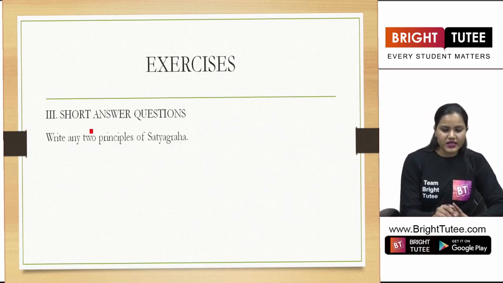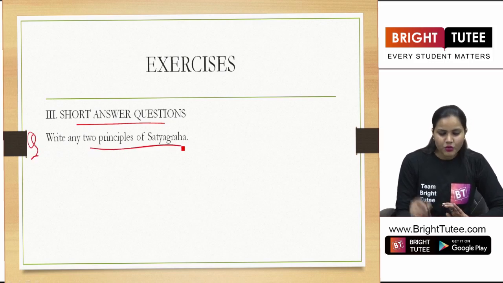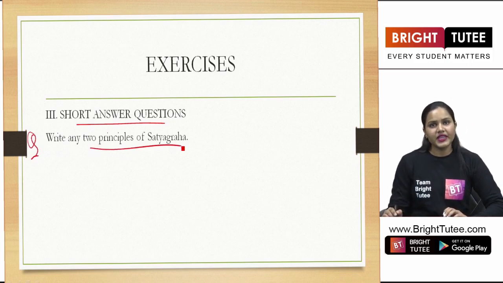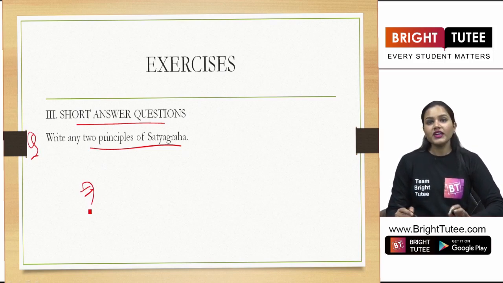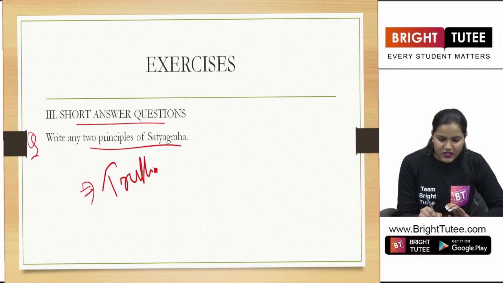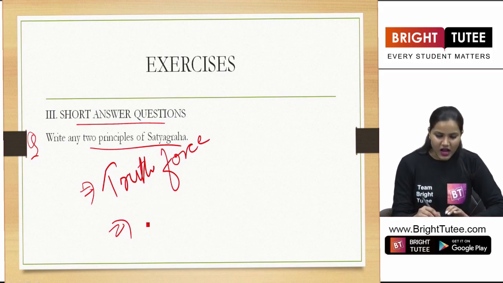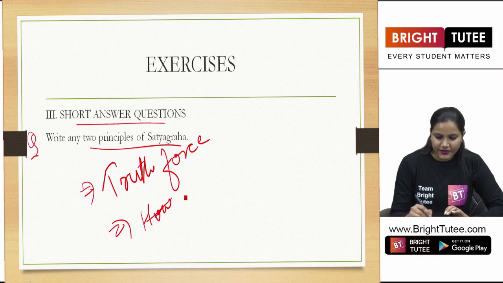Next question here is in short answer question. The question says, Write any two principles of Satyagraha. Yes, students. So in this question, what do you have to write? We are talking about the principle of Satyagraha. You have to emphasize on the power of truth or truth force. You also have to talk about how Gandhiji insisted that